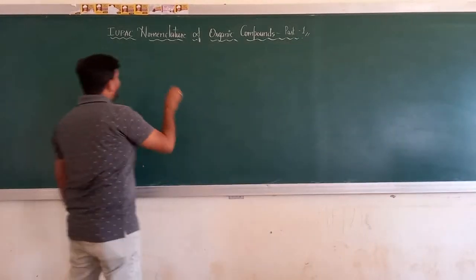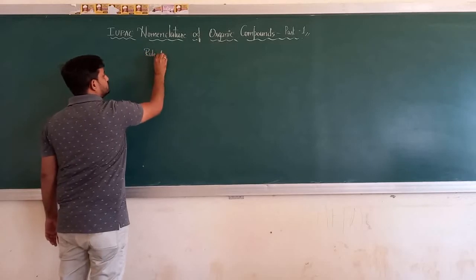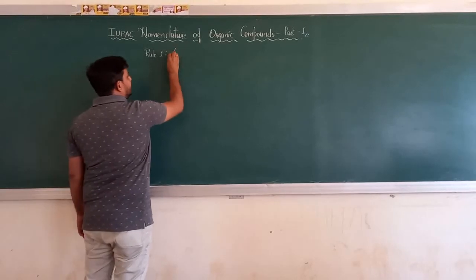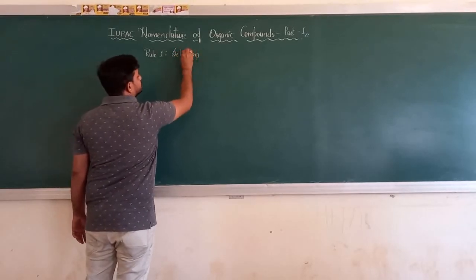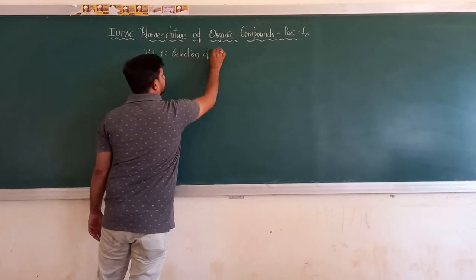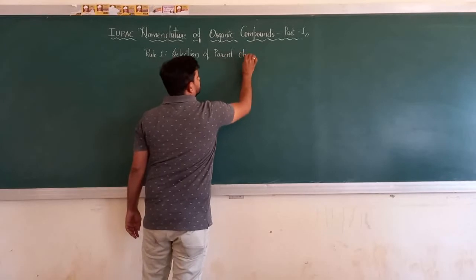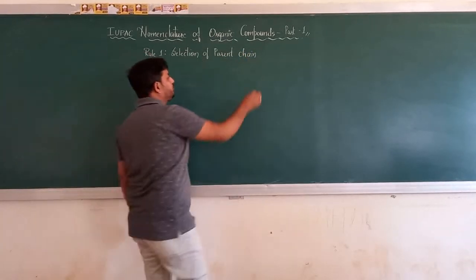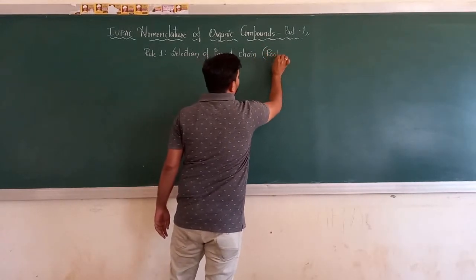Rule number 1. Rule 1, I call it selection of the parent chain. So what idea does this rule give you? What information does this rule give you? It will tell you about the root word or word root.